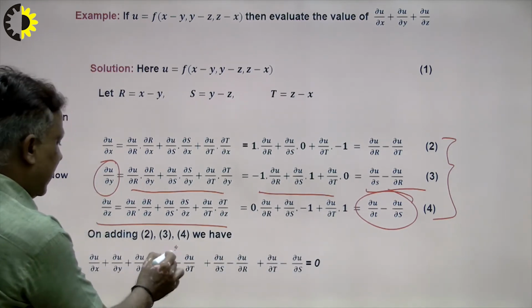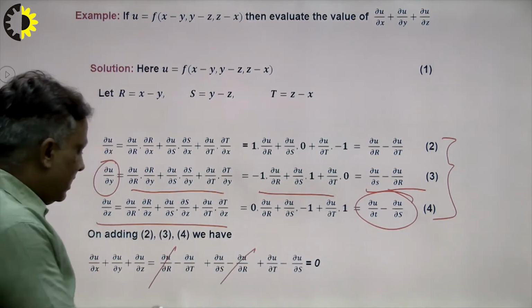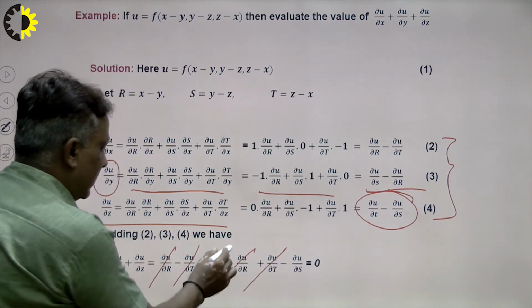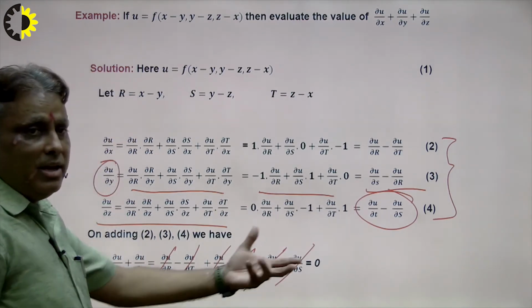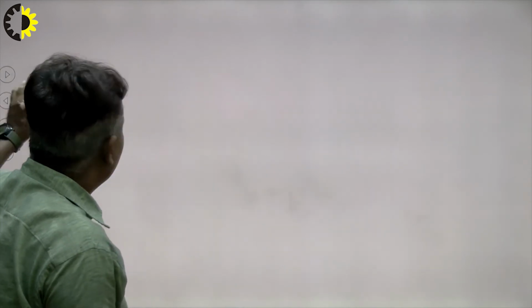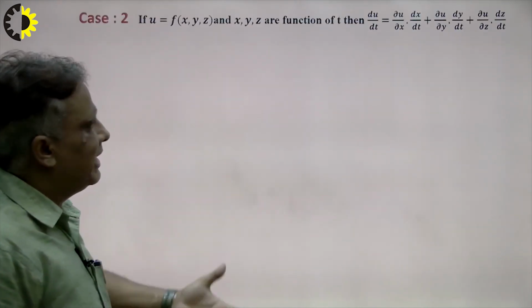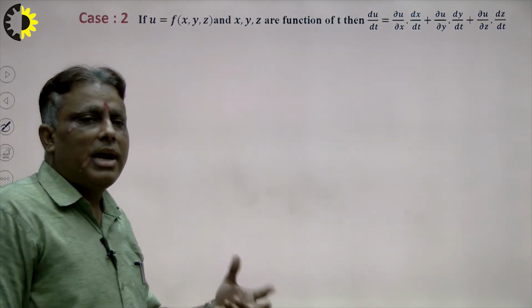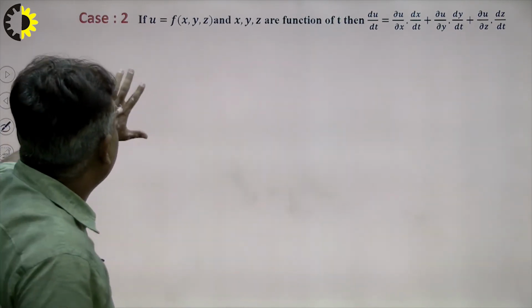This del u over del r cancels out with del u over del r, del u over del t cancels out, and so the result will be 0 here. So in this way we can find our partial differentiation with respect to all variables, u, x, y, z here. In this way we can solve our problem.